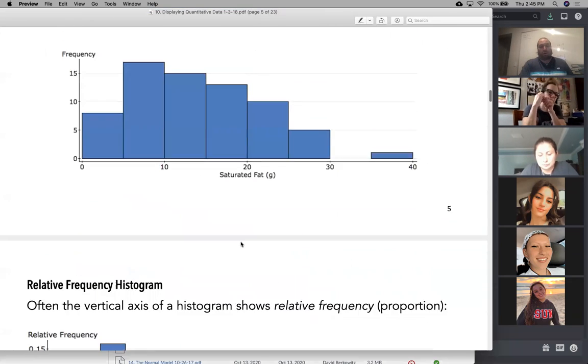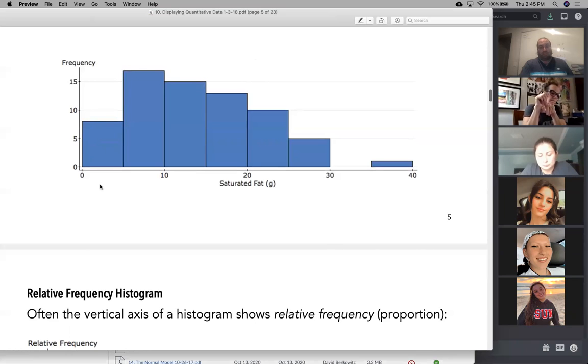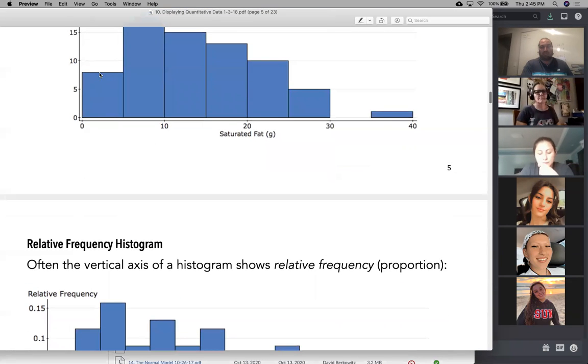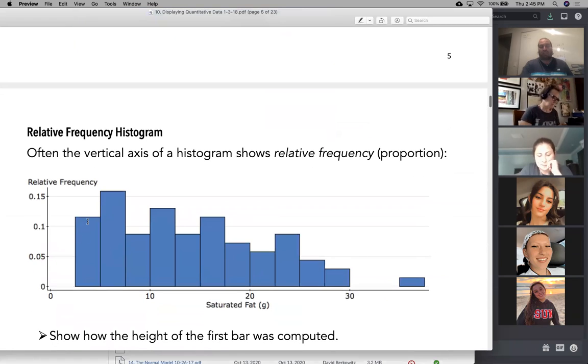Of course, I don't have to only list the frequency itself, which is how many. I can also list the relative frequency. That's the proportion. So I can say here, in this case, that 8 of them came in the first bin, or I can say here that 12% of them came in the first bin. What's the advantage of percents? Well, then I can compare different size samples. Because if I have a sample of 1,000,000 and I have a sample of 1,000, obviously the bins for the millions are going to be bigger because I have so many more. But if I look at percentages, then I can compare them in a better way.